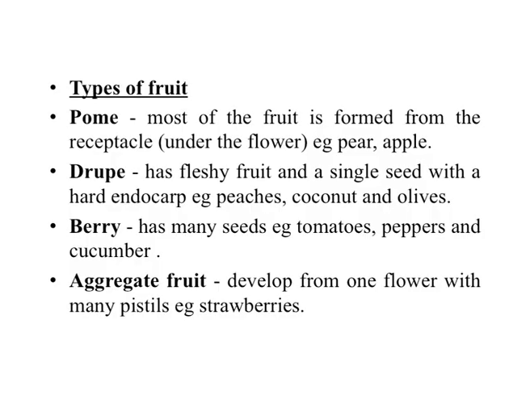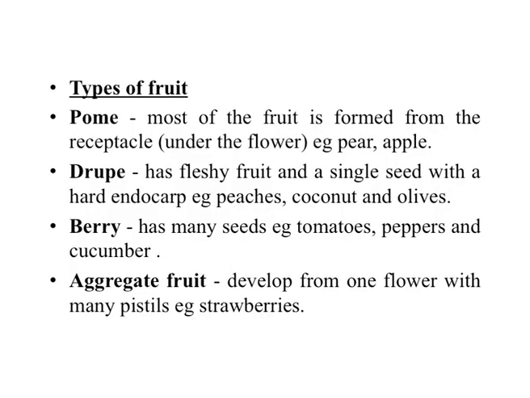Then the types of fruits. What types of fruits? Pome is a fruit formed from the receptacle under the flower condition. For example, pear and apple. The apple forms from the thalamus, and mainly the apple is one type of false fruit.